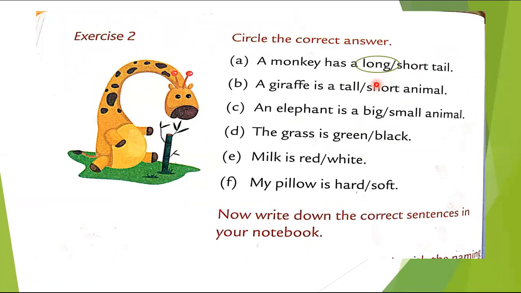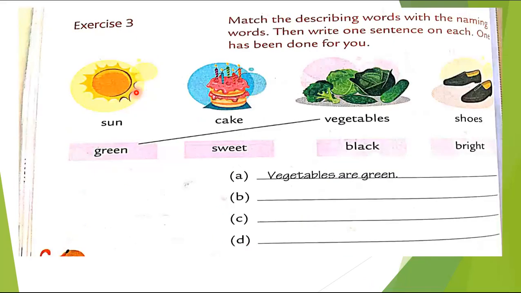A giraffe is a tall or short animal. Of course, giraffe is a tall animal. An elephant is a big or small animal. What is it? Big one. It's a huge size. It's a massive animal. Grass is green or black. Yes, grass is green. Milk is white and pillow is soft. Now we have to write the correct sentences in our textbook.